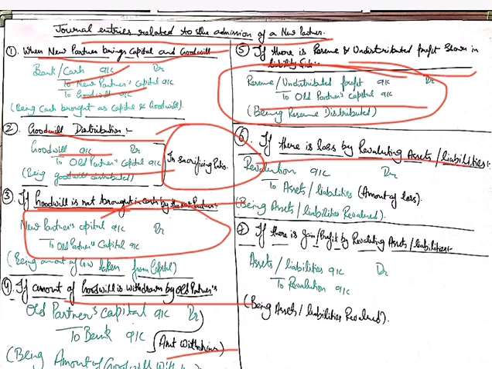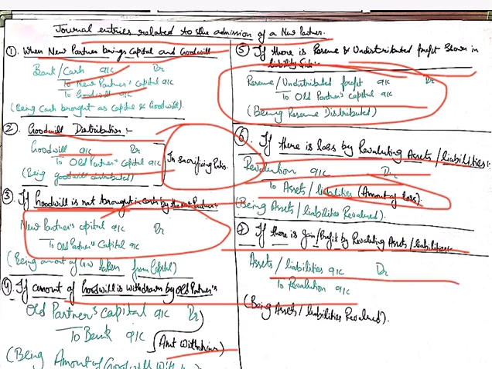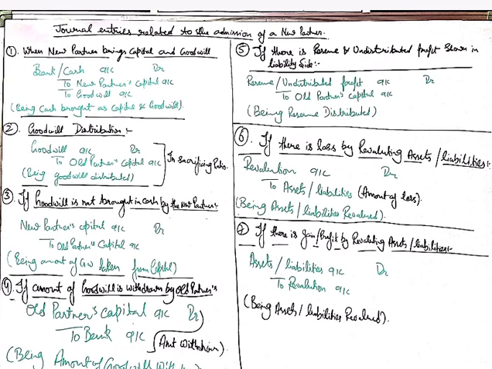If there is loss by revaluating assets and liabilities, the entry will be revaluation account debit to assets or liabilities, by the amount of loss. If there is profit in revaluating assets and liabilities, the entry will be asset and liability account debit to revaluation account, by the amount of profit. So this was the accounting treatment, but you have to learn the entries once.